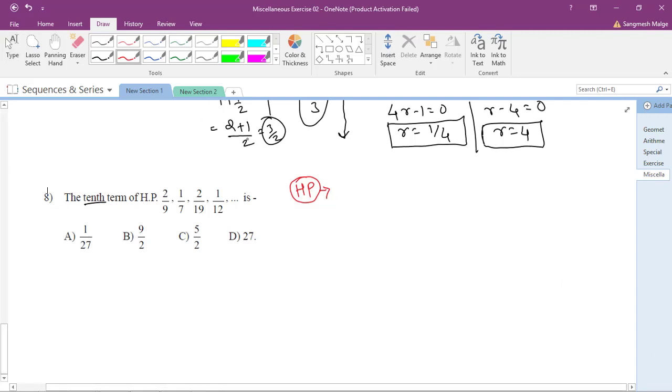So HP, sorry, AP. So AP will be, okay, I will write in detail. So the given sequence is in HP. Therefore inverse of these terms, inverse of all terms will be in AP.